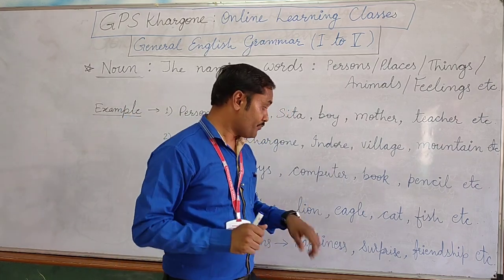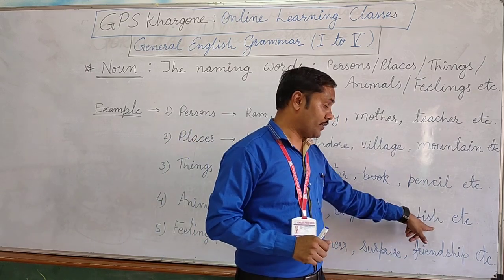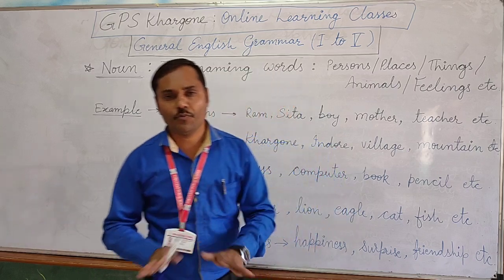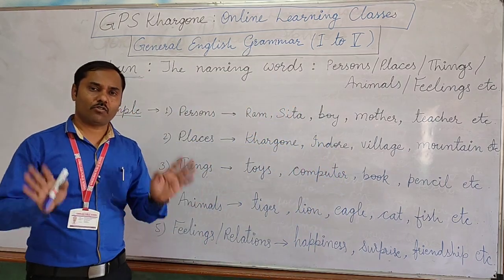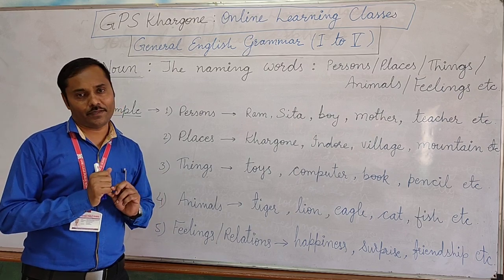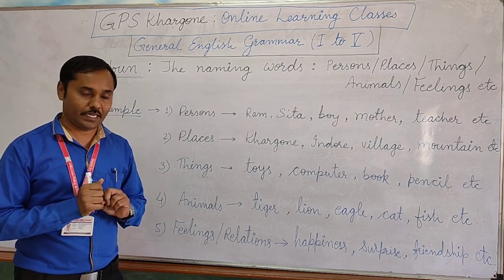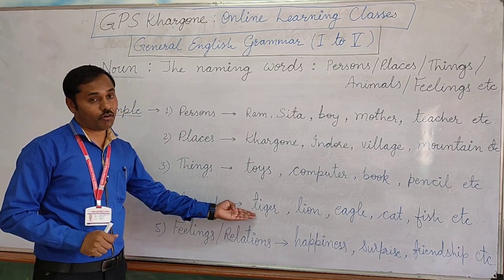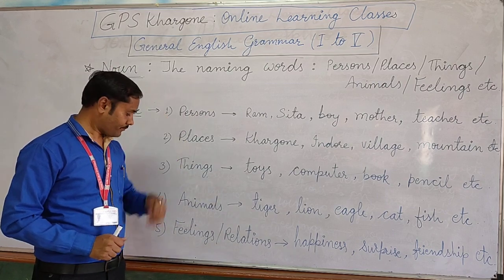Eagle is a bird. Cat, fish lives in water, etc. There are so many animals, and plants also live on the earth, and each and every animal and plant we have given some name. Okay. So these are also naming words and they are also called nouns.